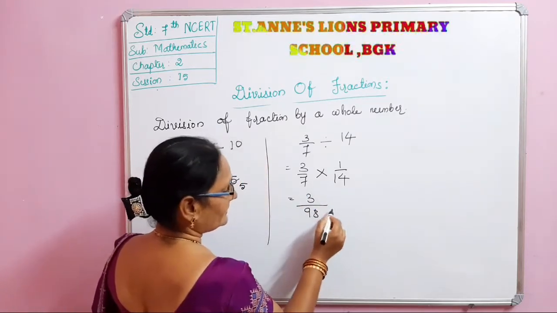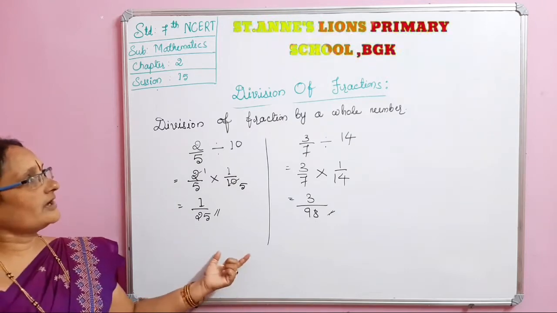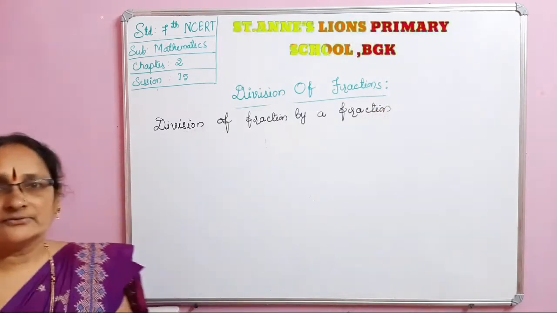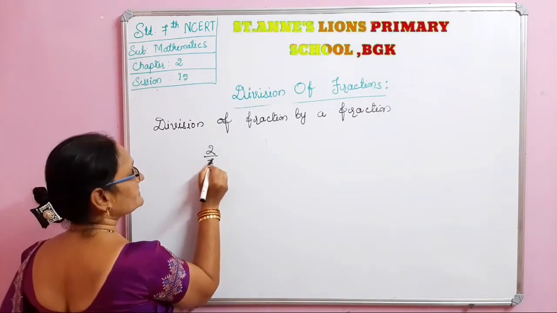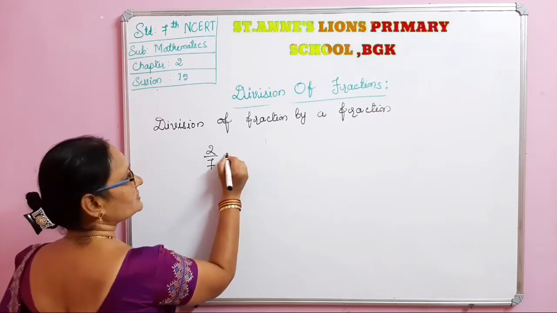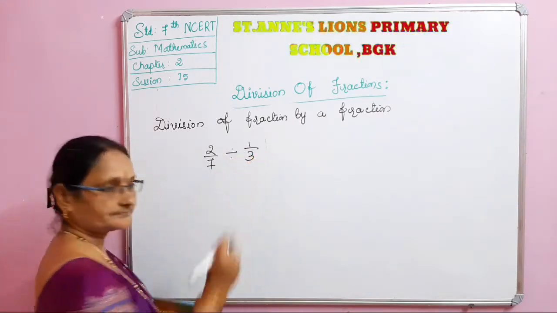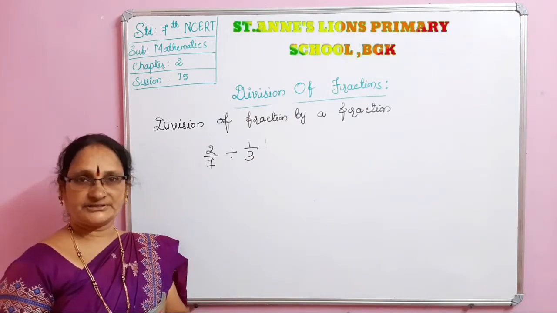Yes, 3 by 98 will be the answer. This is the method of dividing a fraction by a whole number. Now, fraction by a fraction. I will take one fraction, 2 by 7, divided by another fraction, 1 by 3. Very easy. The same method.